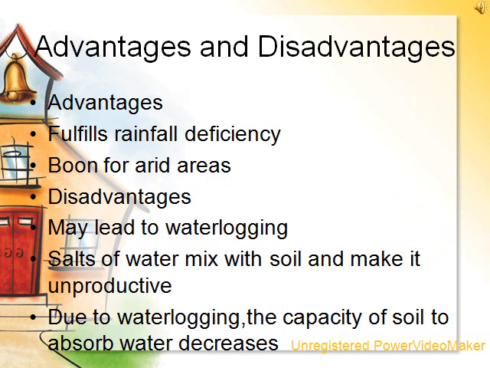Now, advantages and disadvantages of canal irrigation. First, advantages. The rainfall deficiency in some areas is made up by canals taken out from the perennial rivers. Perennial rivers means the rivers which flow throughout the year. Second, in arid areas like Rajasthan, canals have proved to be a boon, as a result of which sandy patches are yielding good agricultural harvest.